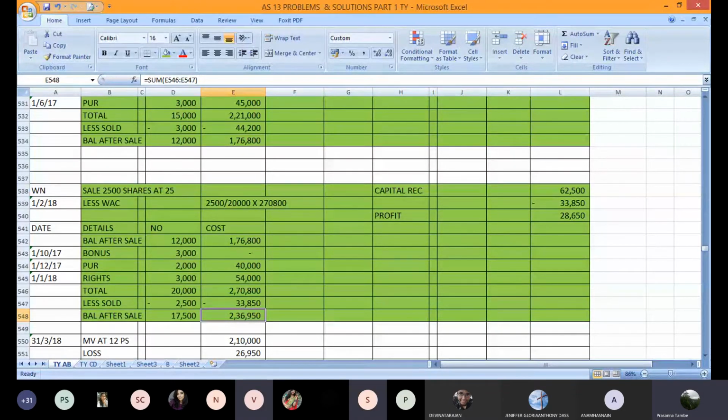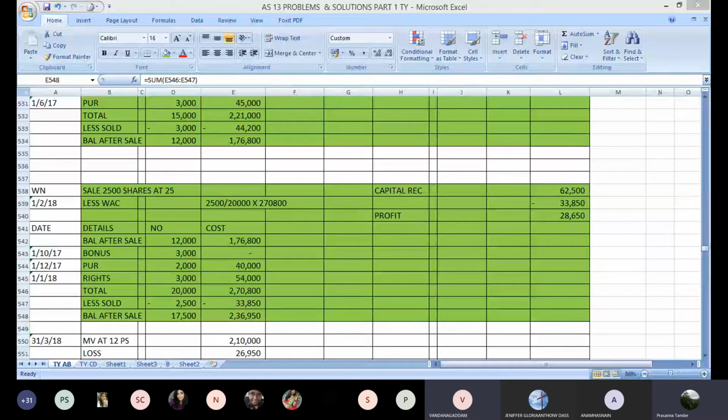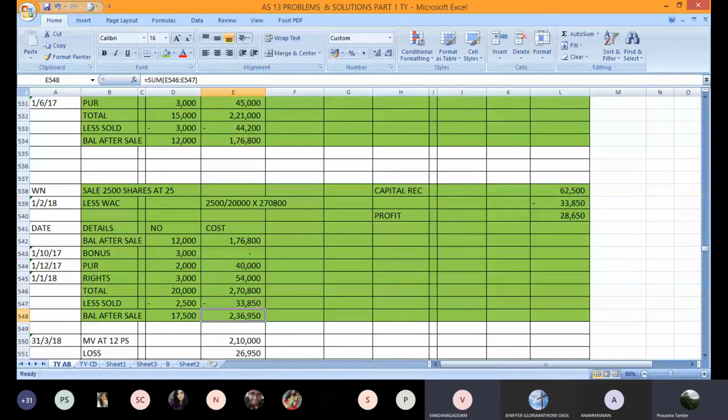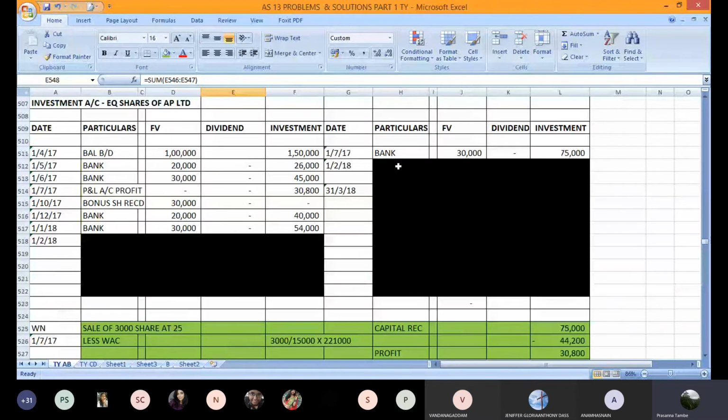Yes, sir. Okay. What about entry? Can someone tell me the entry? Bank account debit 62,500. To investment account 62,500. Investment account debit 28,650. To profit and loss account 28,650. Okay, good. That is a profit which is transferred to profit and loss account. So if you're through with the working note, let us post the entries here.